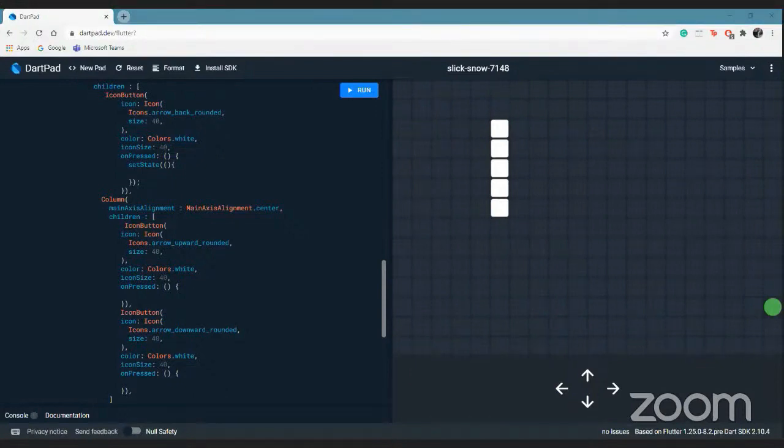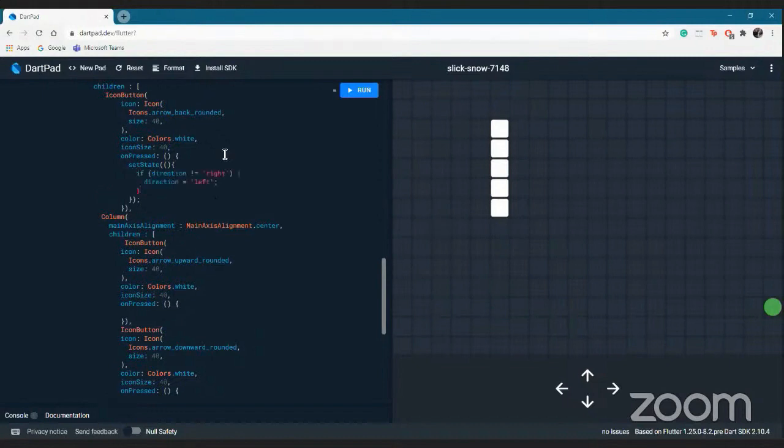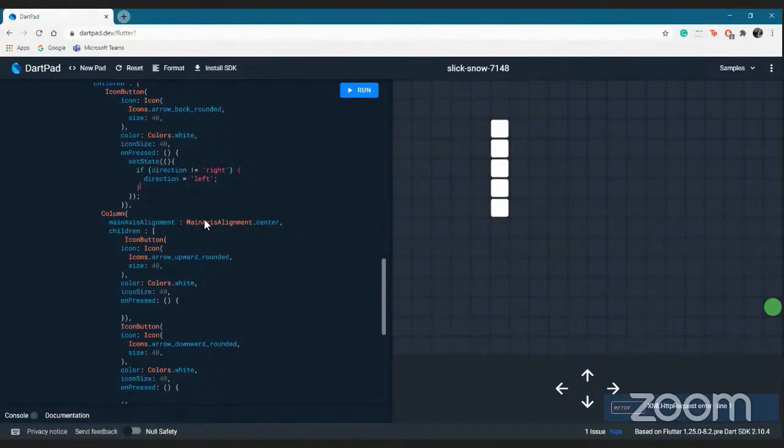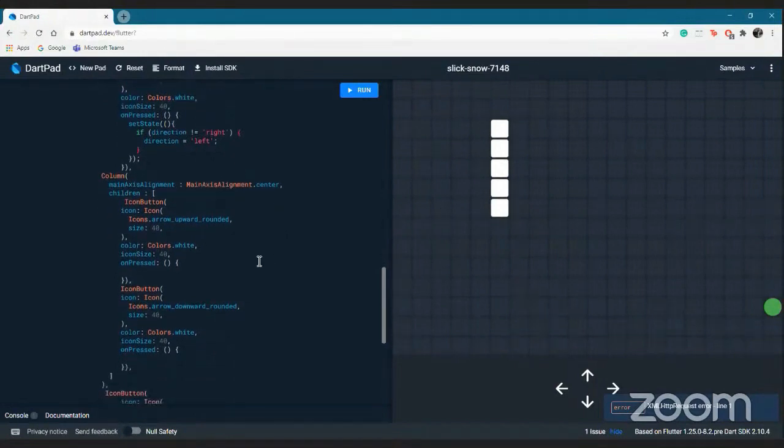So now, when I click the backward arrow, I want the direction to become left. Unless and until it's right, I'll change the direction to left, because making a 180-degree turn won't be practically possible. So if you are going upward or downward, it will move to left.